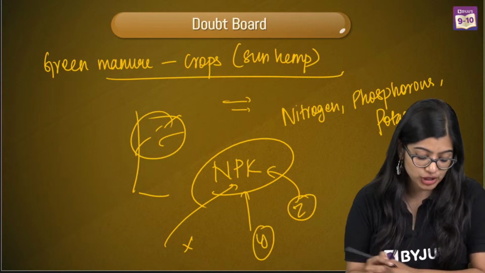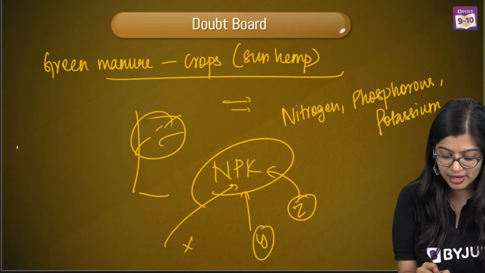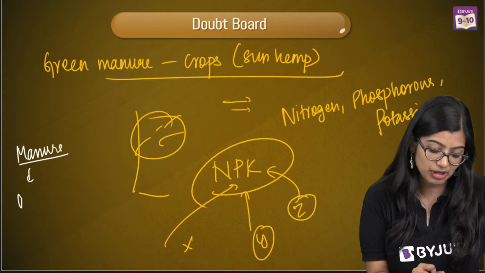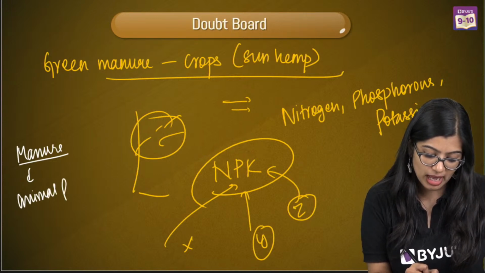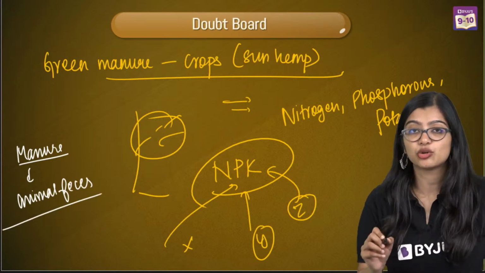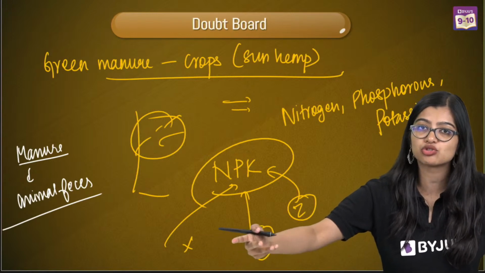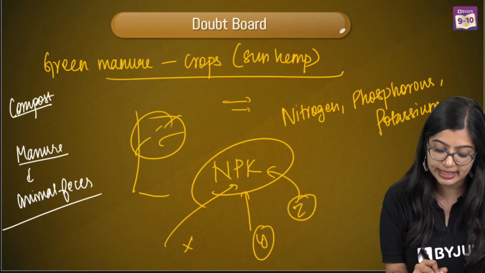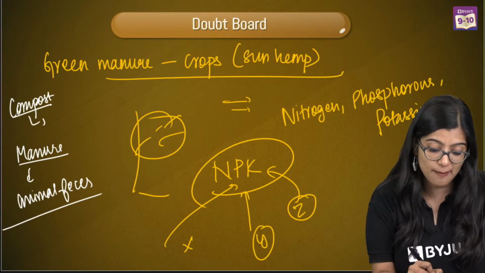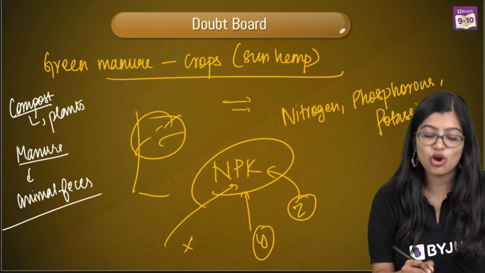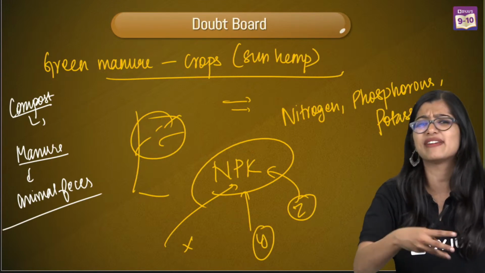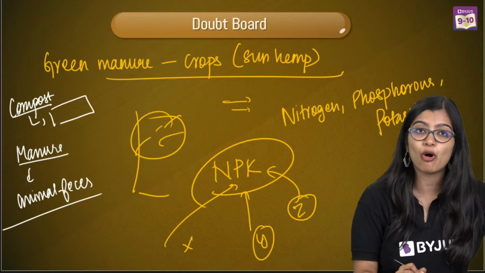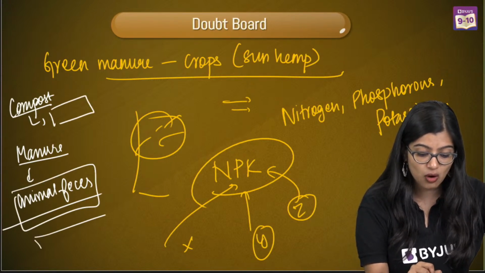Can you explain the difference between compost and manure? Manure mainly includes your animal feces, right? So even animal feces is considered to be manure. If I take cow dung and add it to the soil, it's considered to be manure. Compost mainly includes decomposition, which means it also includes plants, your plant debris, or the vegetable peels and all of that. So compost will include both. Manure could be either this or that.